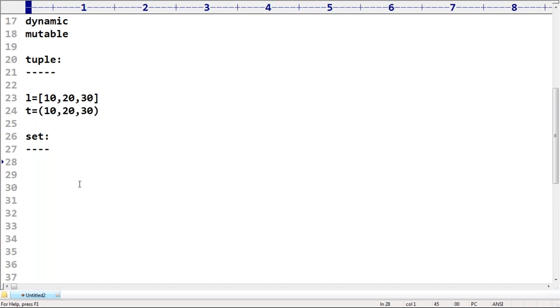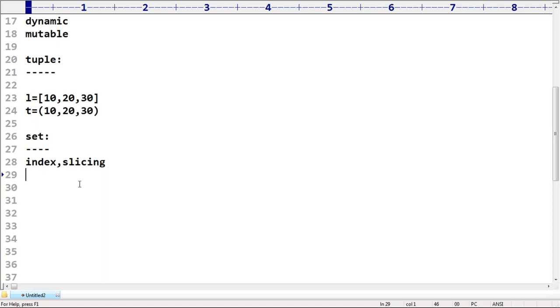Next, order is not there, that's why indexing and slicing, such terminology is not applicable for the set. Remember that, sir. But it is growable, based on our requirement it is mutable. You are allowed to change the content, you are allowed to add and to remove. But indexing, slicing, order, such terminologies are not applicable for the set.